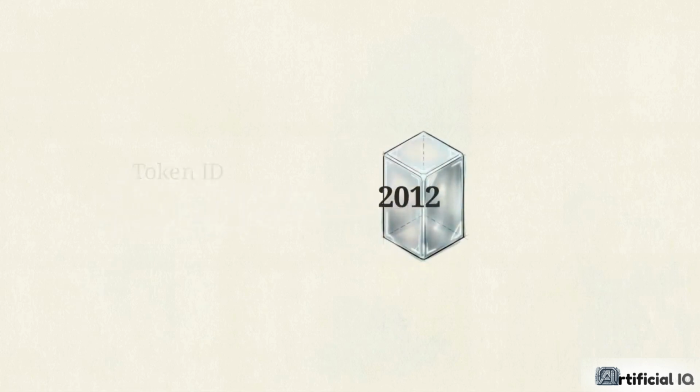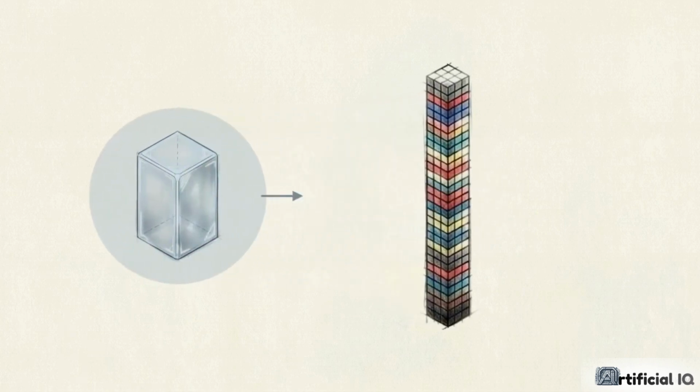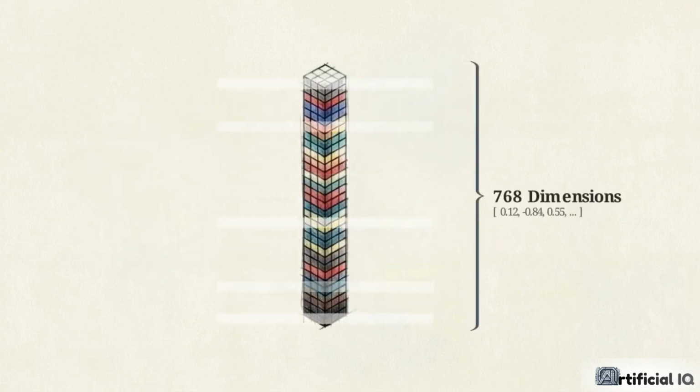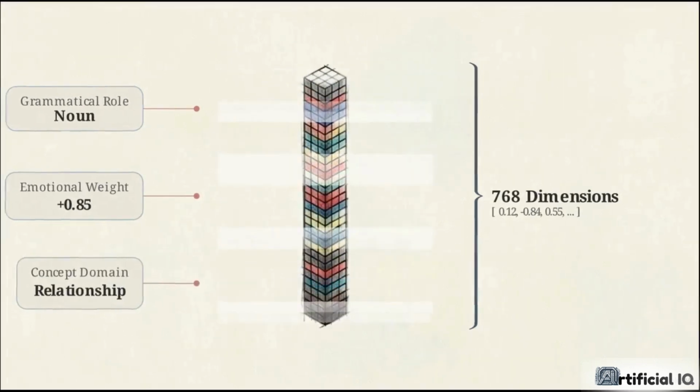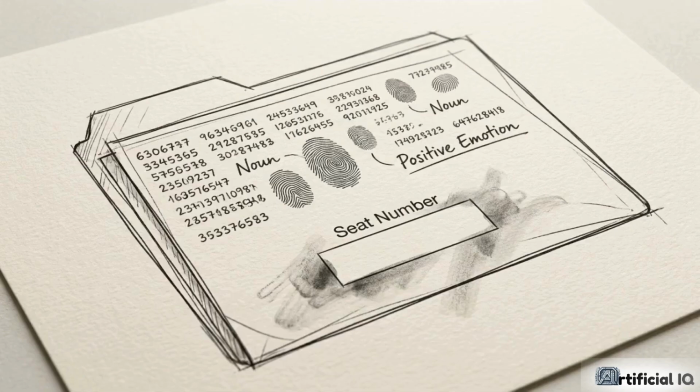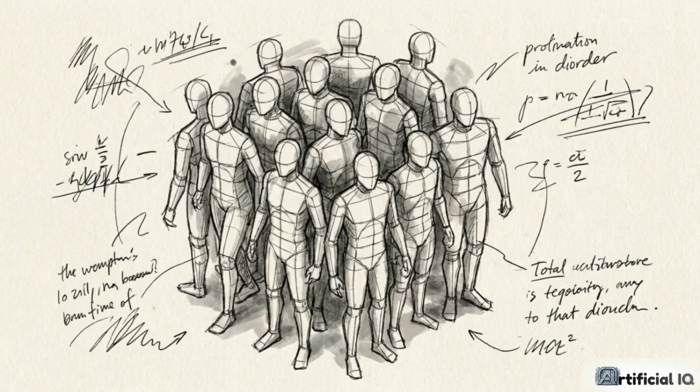The integer 2012 passes through a matrix and expands into a dense, vertical array of 768 floating-point numbers. These dimensions represent semantic traits, encoding grammatical roles, emotional weights, and conceptual relationships derived from the model's training data. However, this token embedding contains no data regarding where the word is located in the sequence. Without strict order, the sentence is just a bag of words.